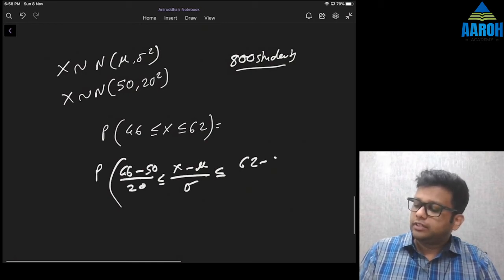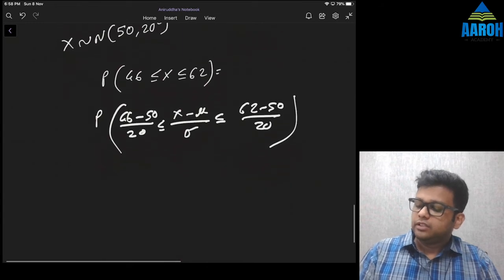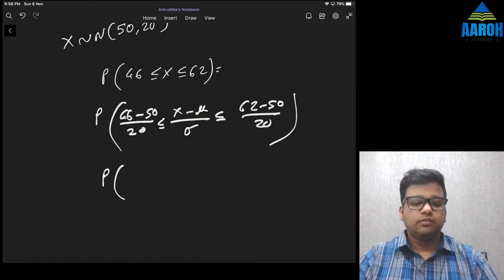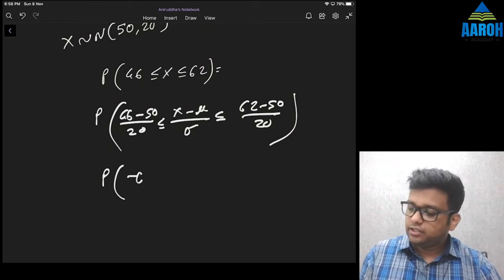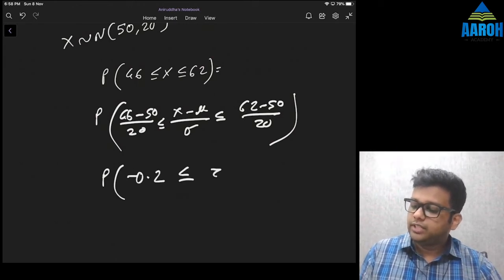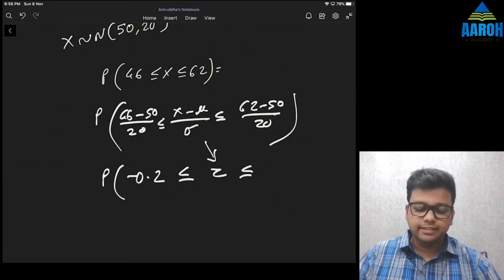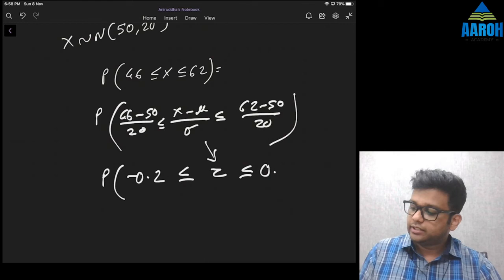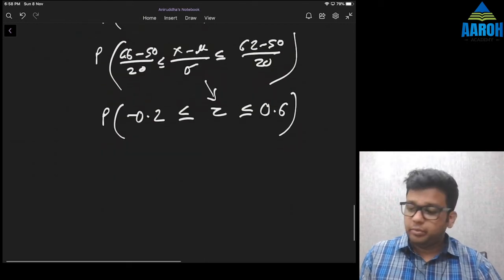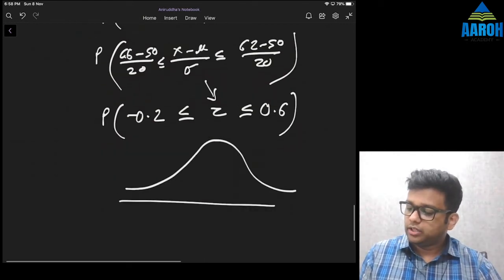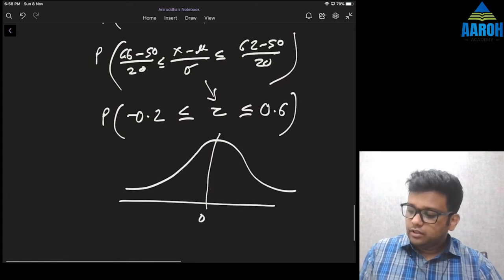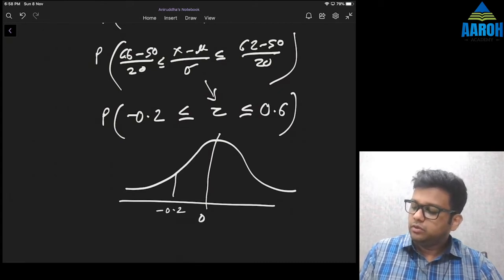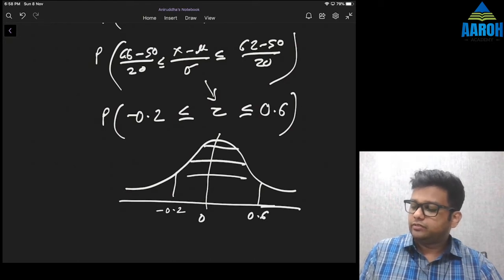From 62 also we subtract 50 divided by 20. So that gives us the probability that 46 minus 50 by 20, which is minus 0.2, is less than or equal to Z, is less than or equal to 62 minus 50 by 20, that is 0.6. That means on the standard normal curve, where this is 0, we need the area between minus 0.2 and plus 0.6. Okay, so we need this area.